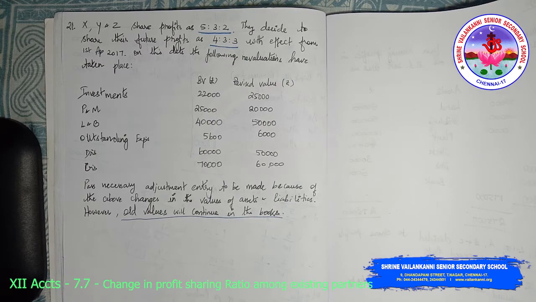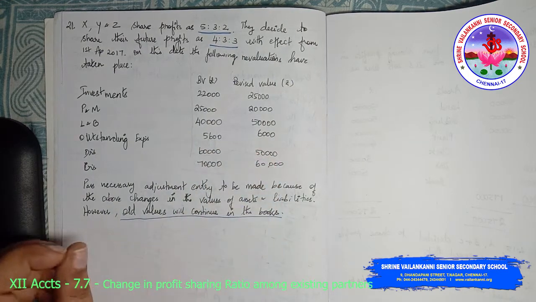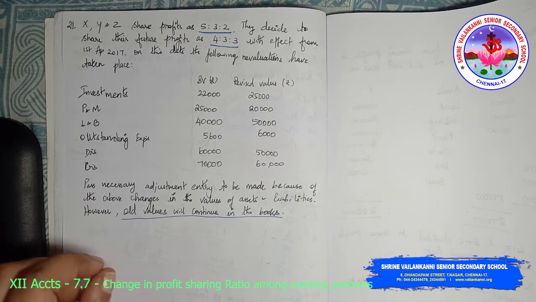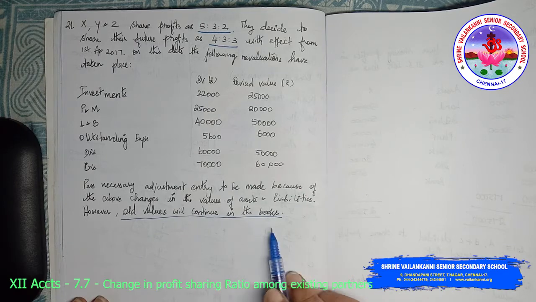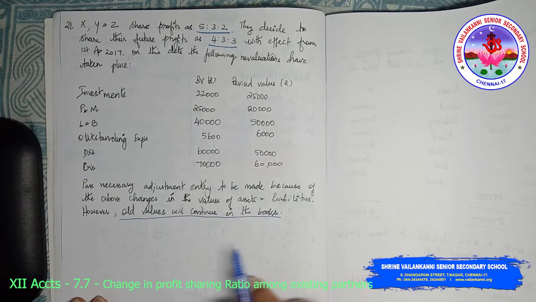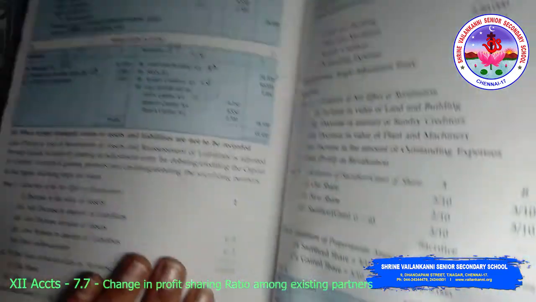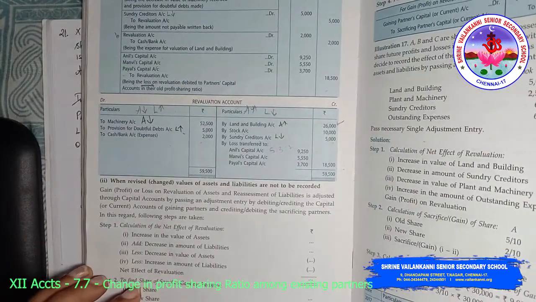Investments, book value is given, revised value is given. Plant and machinery, land and building, outstanding expenses, debtors, creditors. Pass necessary adjustment entries to be made because of the above changes in the value of assets and liabilities. However, old value will continue in the books. Now, this is the entry. If old value continues in the books, you need to follow these instructions first.